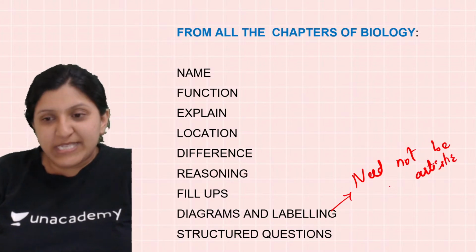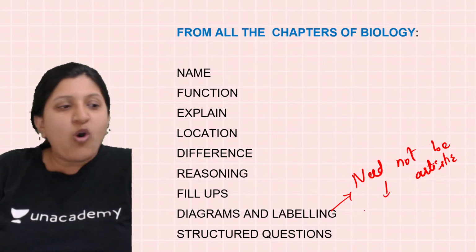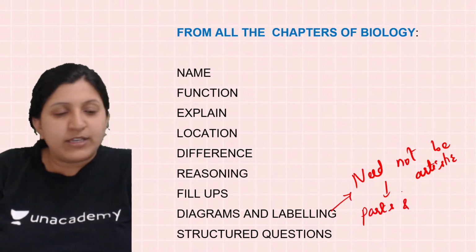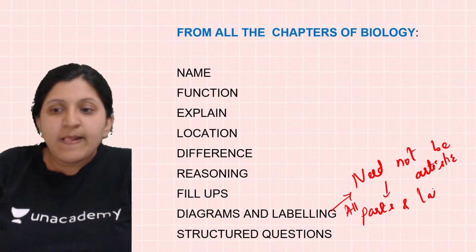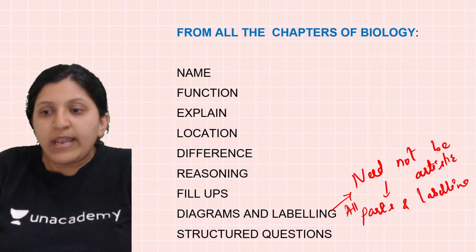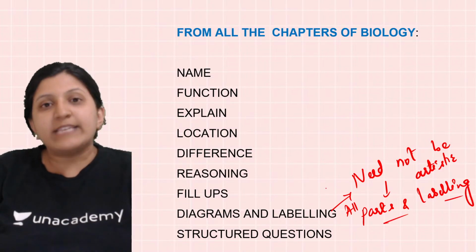What is that basic labeling? All the parts should be there. So all parts and labeling has to be done. Only then there is a chance that you will be getting full marks.